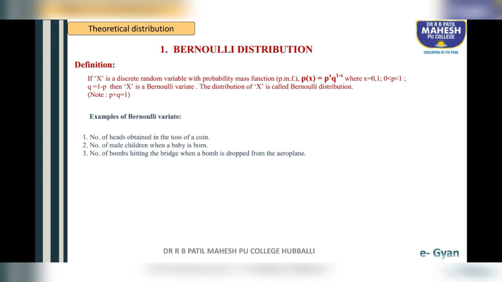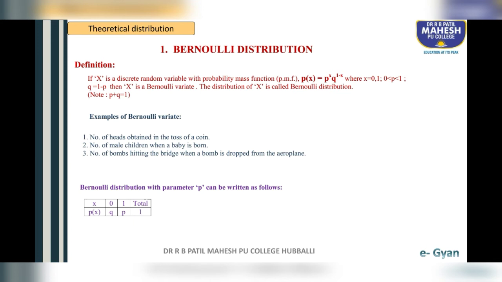Okay, so examples of Bernoulli variate. The first example is the number of heads obtained in the toss of a coin. For example, when tossing a coin, it may be head or tail, but the example for Bernoulli variate is the number of heads obtained in the toss of a coin. Second example, number of male children when a baby is born. Third example, number of bombs hitting the bridge when a bomb is dropped from the aeroplane.